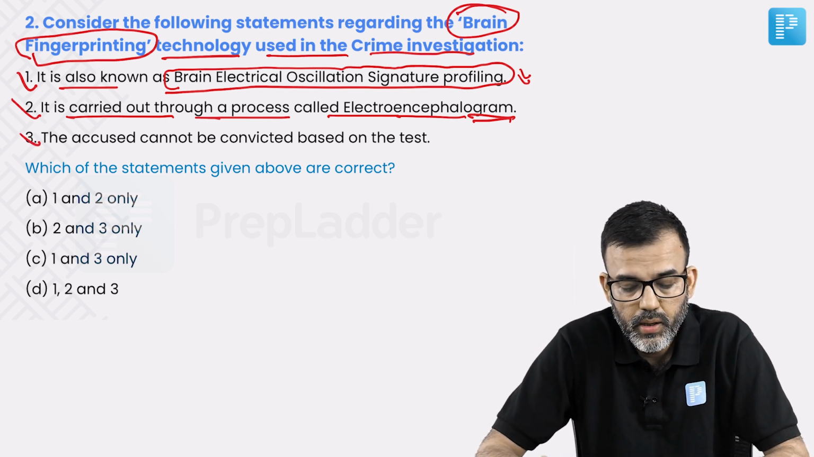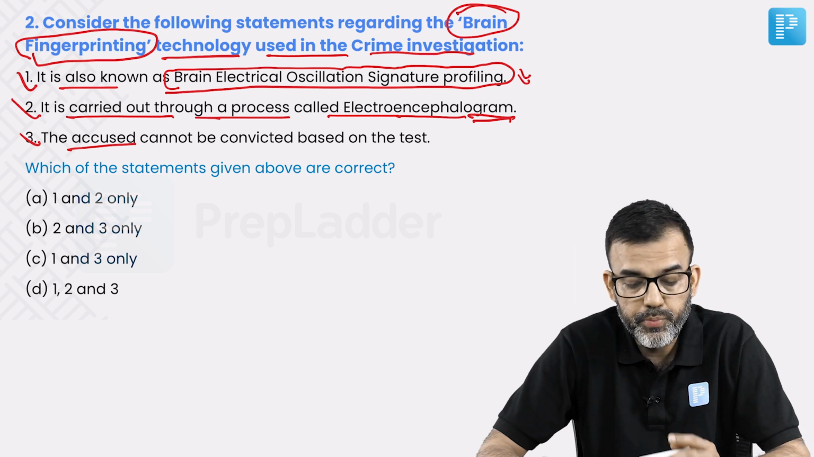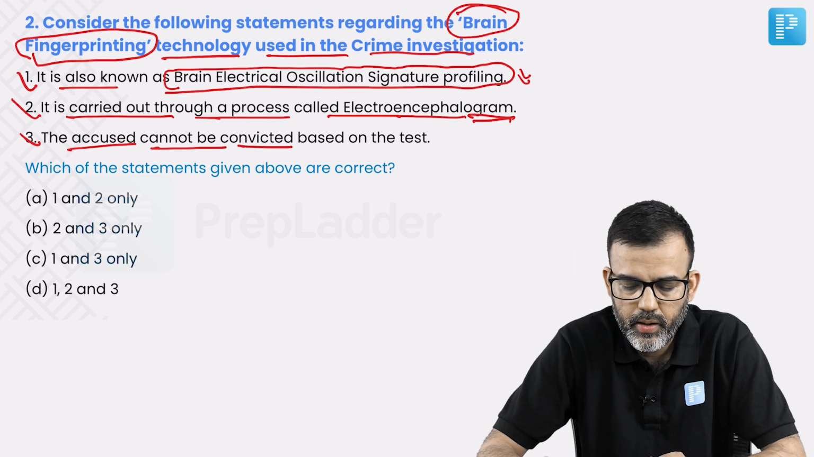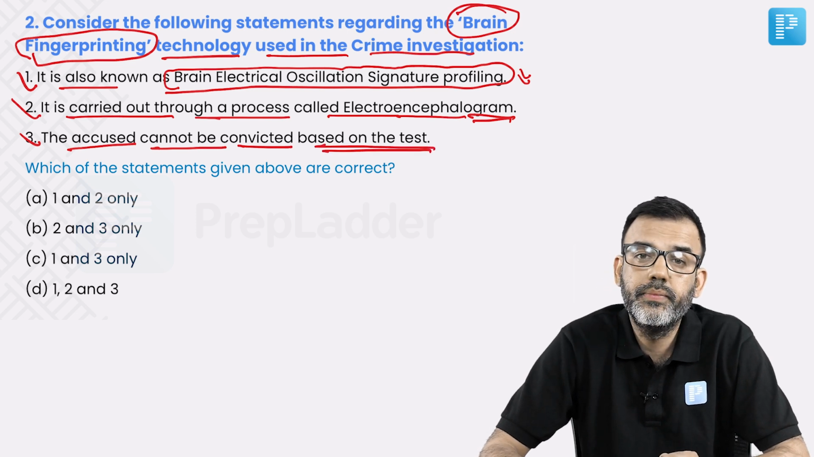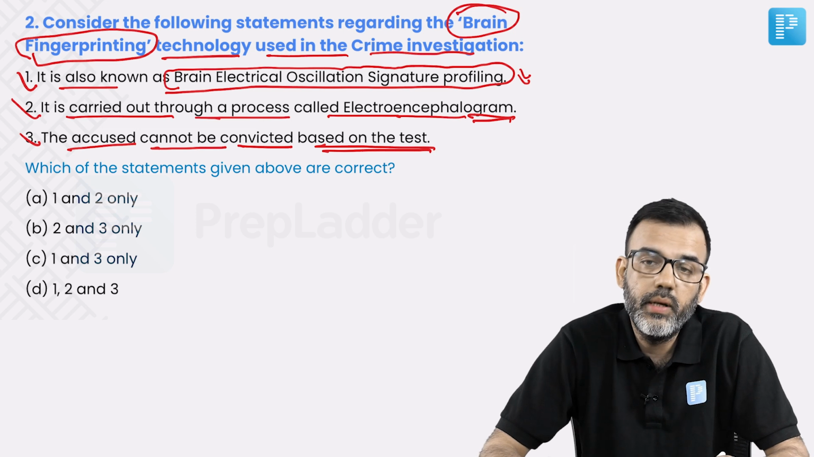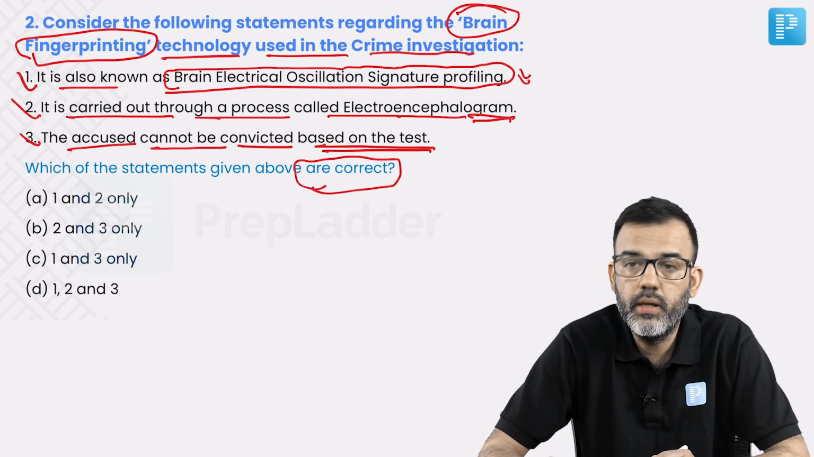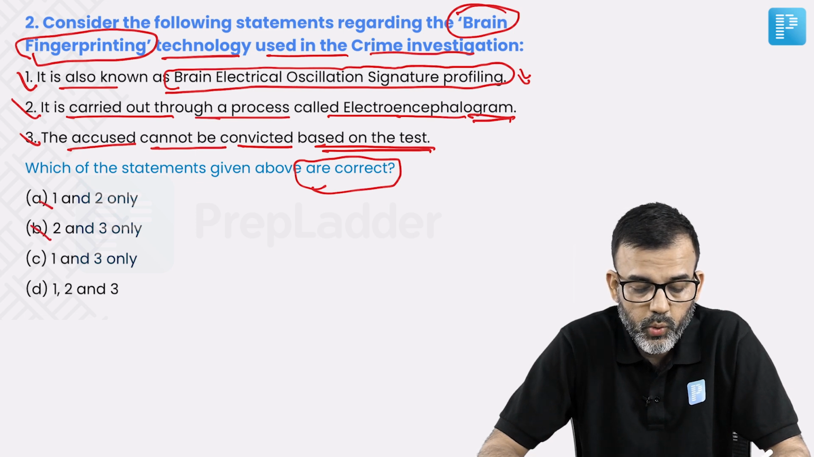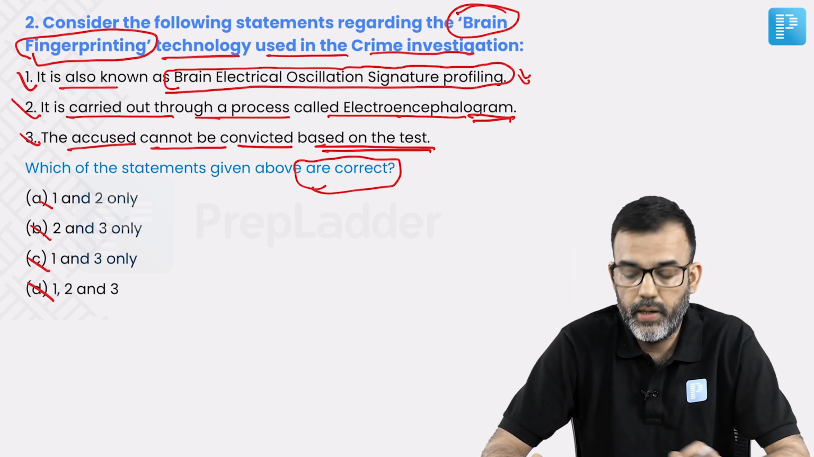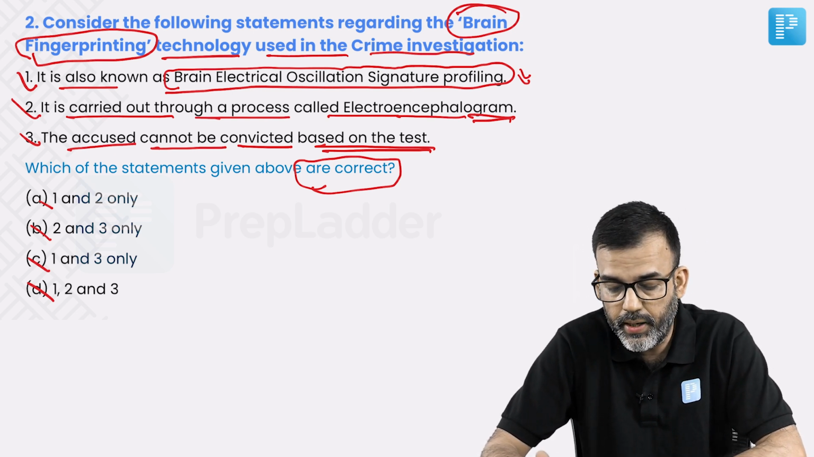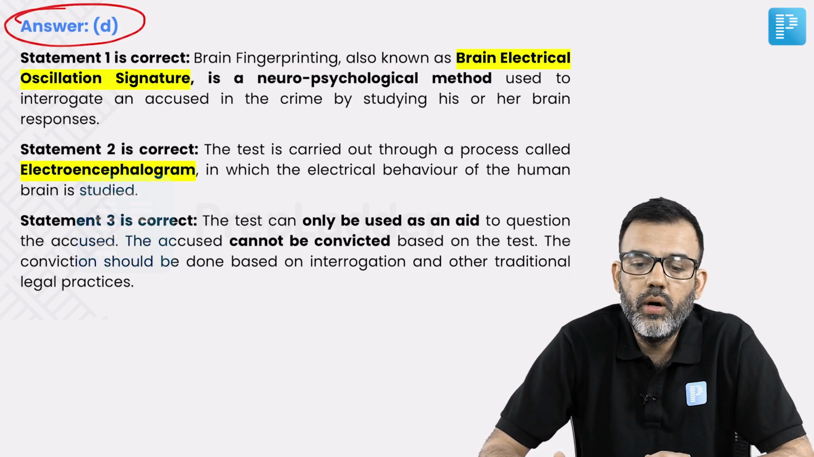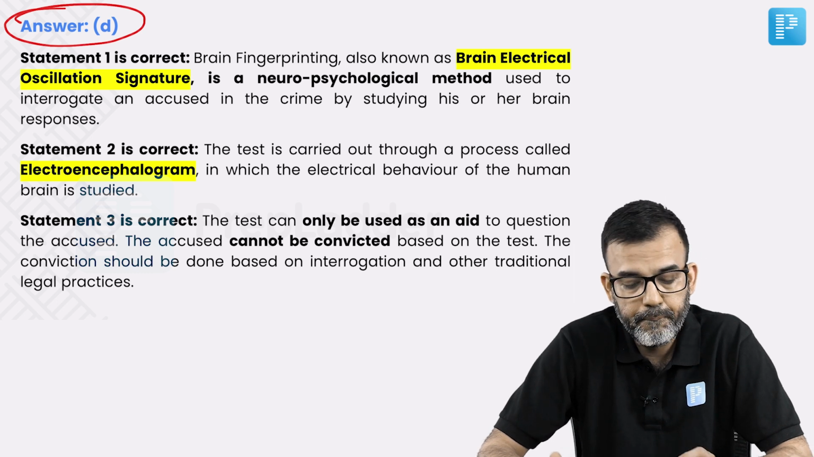Third statement is, the accused whose brain fingerprinting is going on, the accused cannot be convicted based on this test. So, these are the three statements, and again you have to select the correct statements. Options are 1 and 2 are correct, 2 and 3 are correct, 1 and 3 are correct, and all the statements are correct. Now, let's understand the logic behind this question. So, the answer is D. That means all the statements are correct.